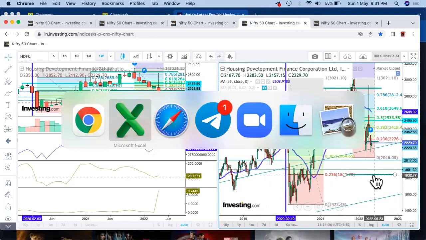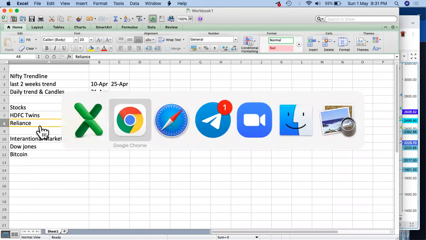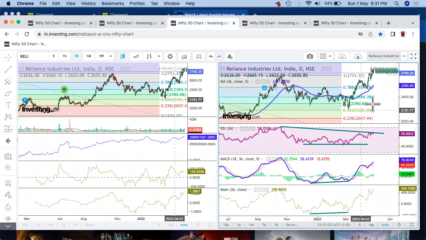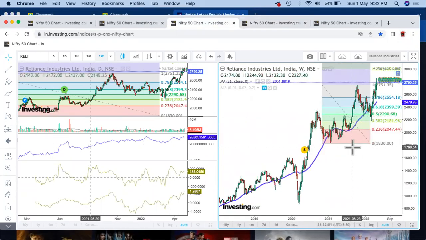Let's take a look at Reliance also. Now I have selected Nifty twins, HDFC twins, because they have already created a double top and have drastically come down. Let's try to take a look at Reliance also. What has been happening in Reliance?